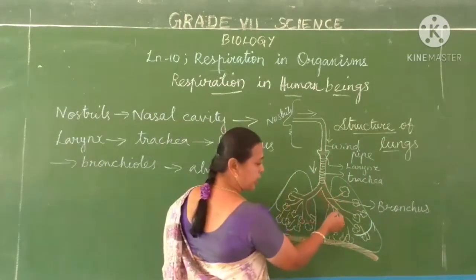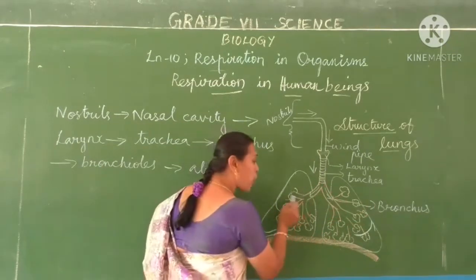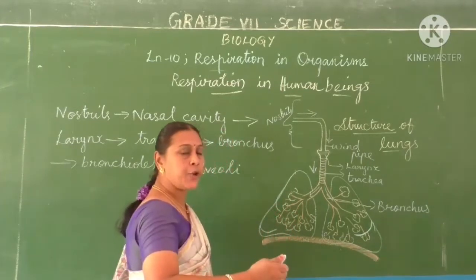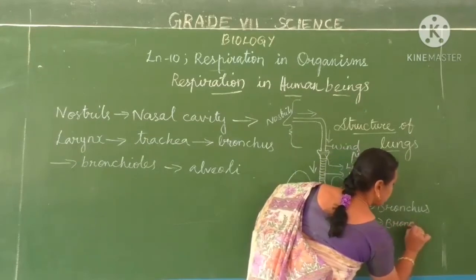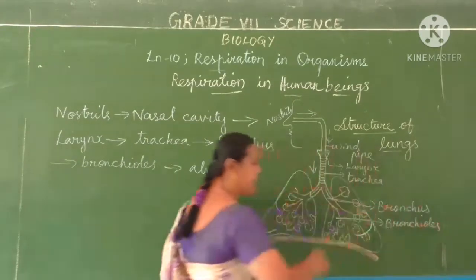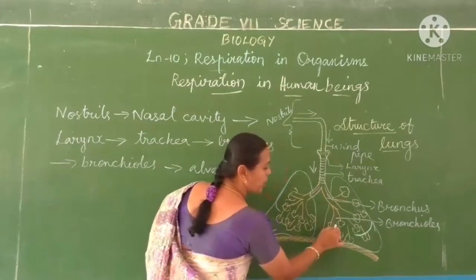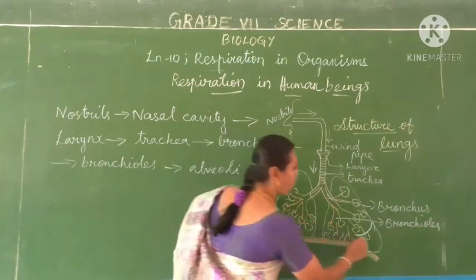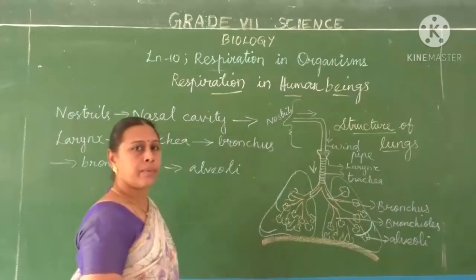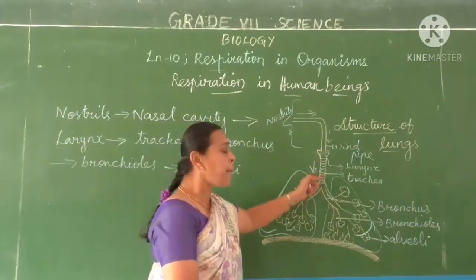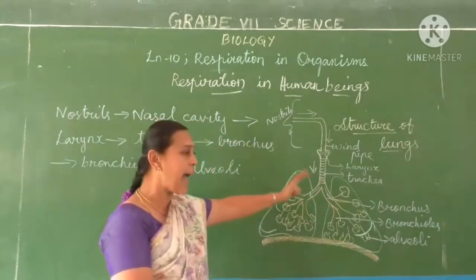So it is divided into two branches called bronchi, and the air enters into the bronchi, and each bronchus again divides further into many branches called bronchioles, and each bronchiole ends in air sacs called alveoli. So these are the parts involved in the respiratory tract for the passage of the air.